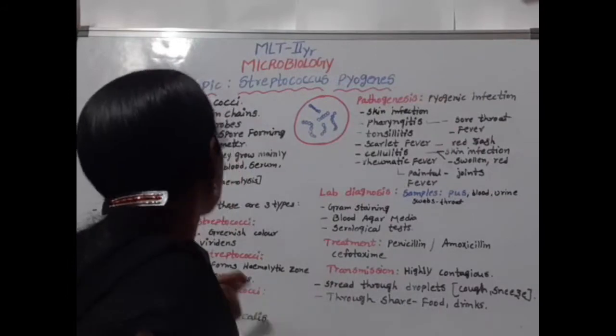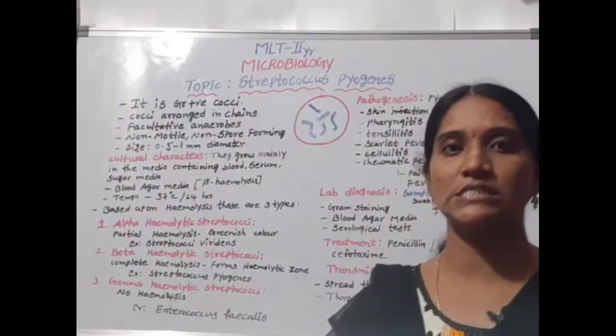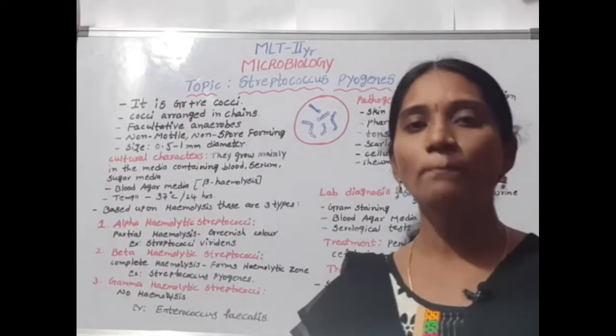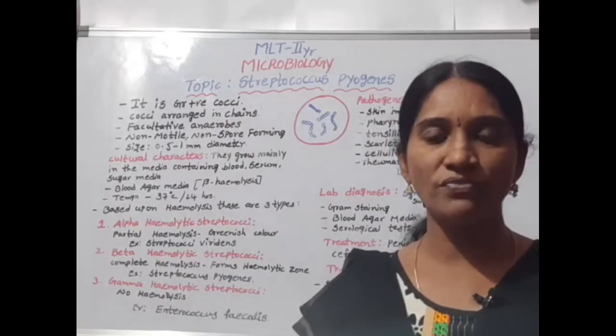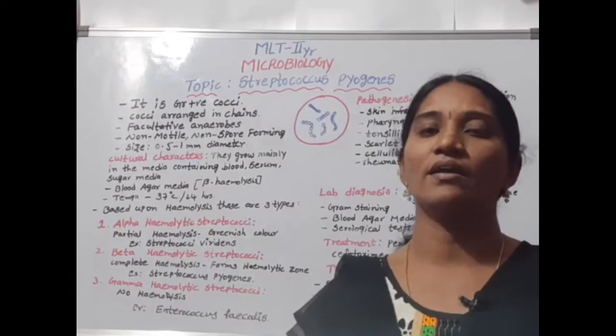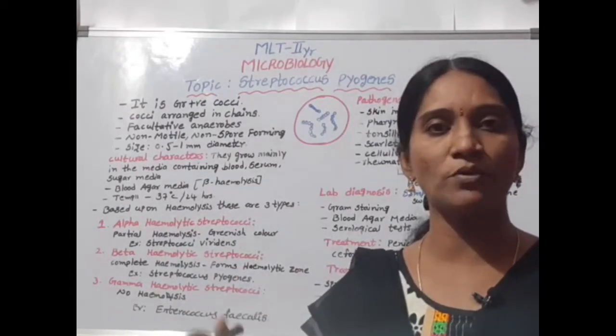Today's topic is Streptococcus pyogenes. Streptococcus pyogenes is a gram-positive bacteria, and the shape of the bacteria is spherical, so it is called cocci. The cocci are arranged in chains, so it is called streptococci.